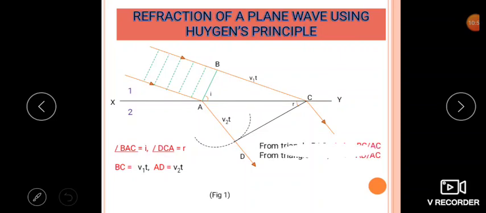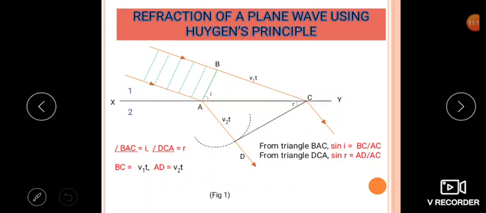Therefore, from triangle ABC, now consider the triangle ABC, sin I is equal to opposite side divided by hypotenuse. So the opposite side is BC and hypotenuse is AC. So sin I is equal to BC divided by AC.